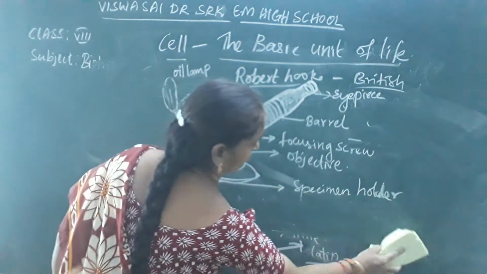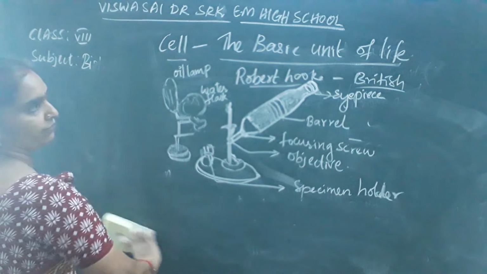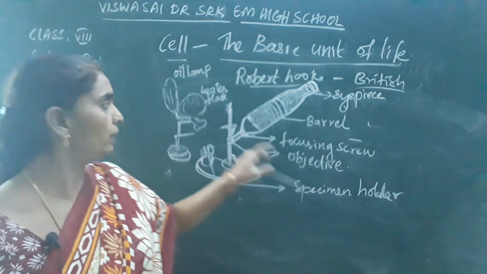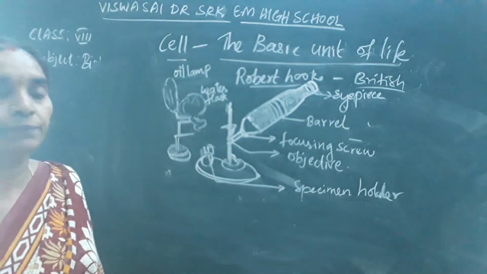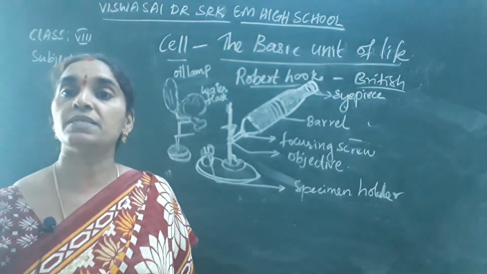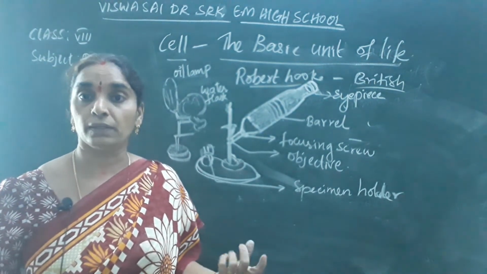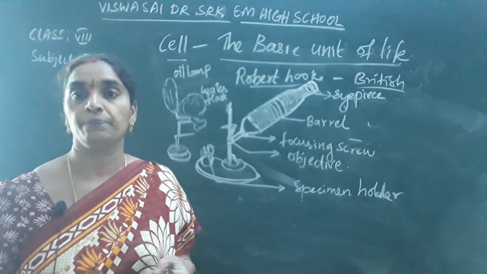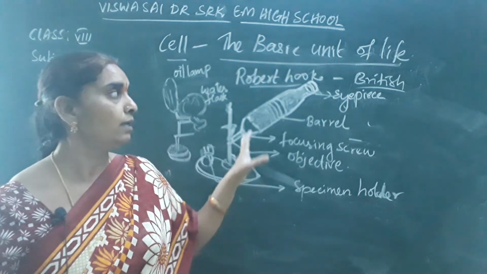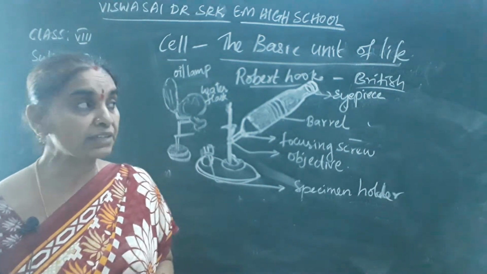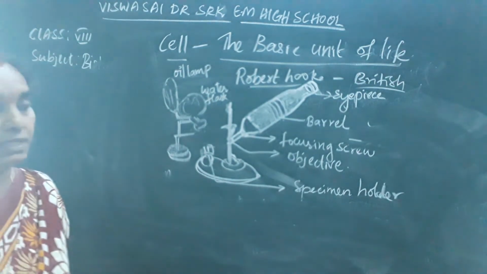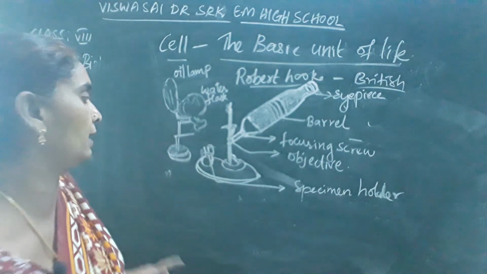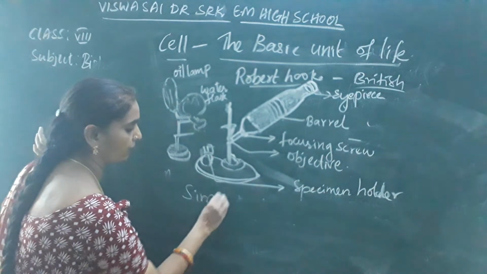This is Robert Hooke's microscope, invented in 1665. It consists of an eyepiece, barrel, focusing screw, objective, specimen holder and a water flask. He observed the cork cells. What are these cork cells? He removed the bark of the oak plantation and observed these cells under his simple microscope. Magnification was done several times. He used only a simple magnifying lens in his microscope.